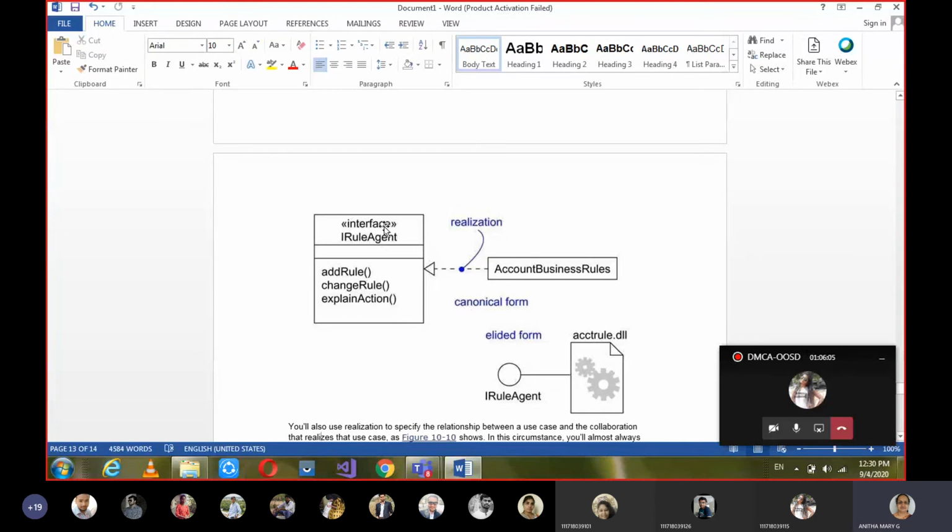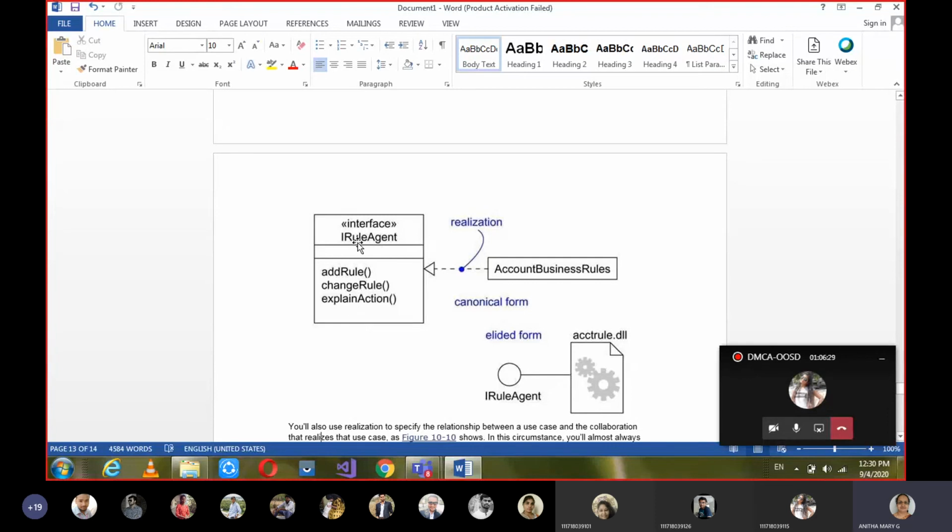And when we want to give the details, we can give an interface in an expanded or canonical form, where we give the interface as a stereotype for a class, with the interface name preceded with I, saying it is an interface, or we can make it out by the stereotype also, and we can specify all of its methods.